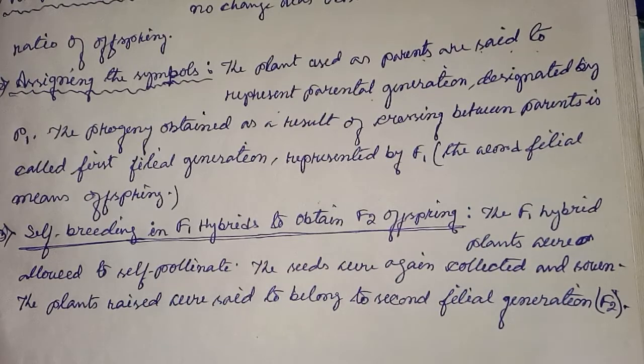The plants of F2 generation were of two types, similar to the two parents.